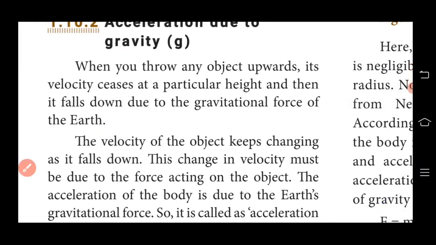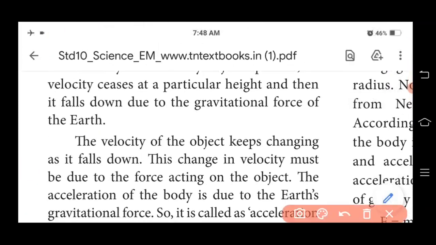So the velocity of the object keeps changing as it falls down.